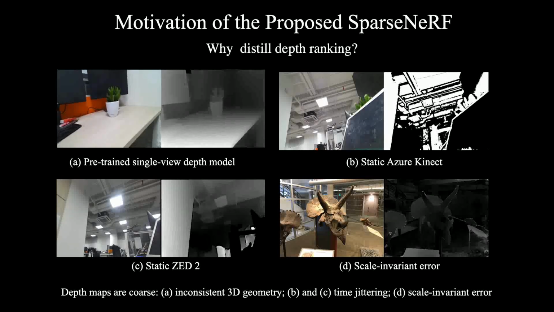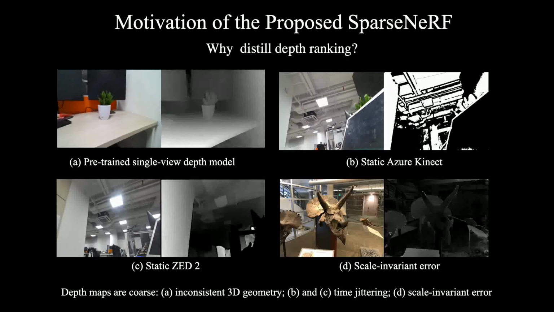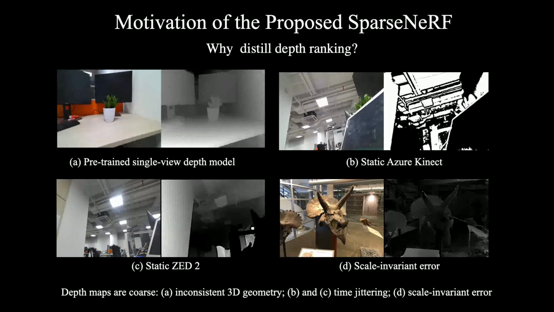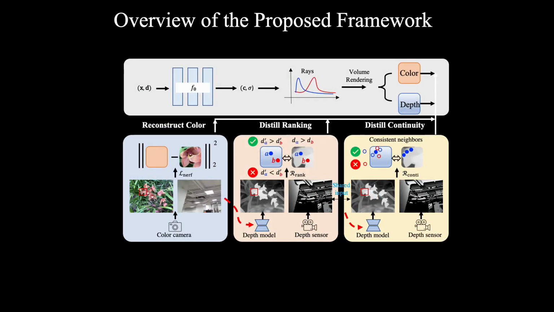Motivated by these problems, we consider the robust depth ranking regularization instead of directly supervising NeRFs with depth values. We show the overview of the proposed framework. The proposed SparseNeRF consists of three main components, including reconstructing color, distilling depth ranking, and distilling spatial continuity.